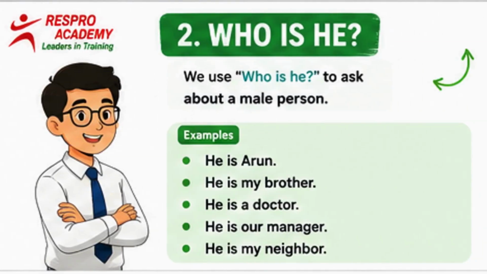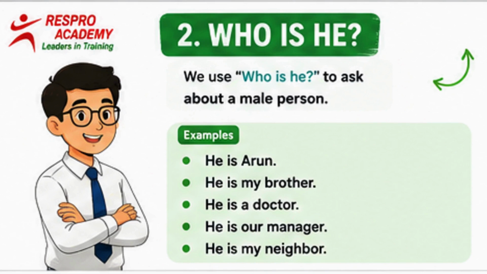Now, let's learn who is he. We use who is he to ask about a male person. When we want to know who a man or a boy is, we ask who is he. Let's look at some examples. When someone asks who is he, the answer is he is Arun. Here we are telling the person's name.